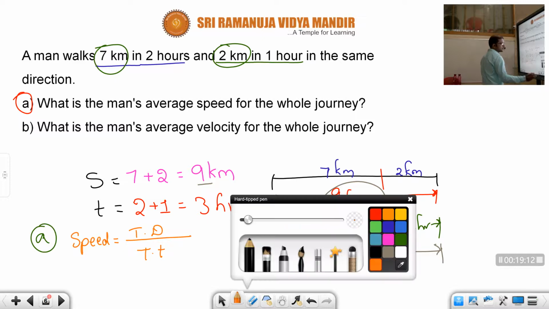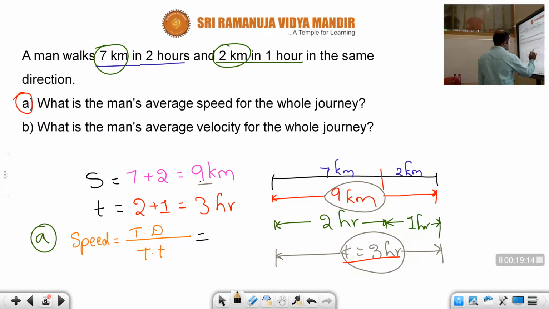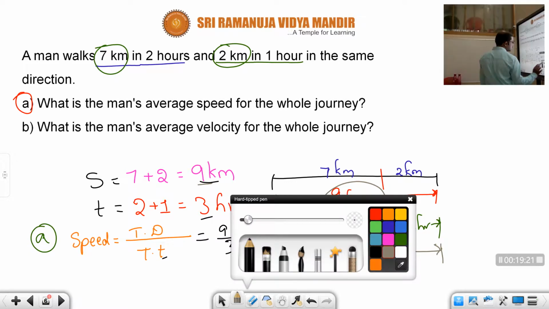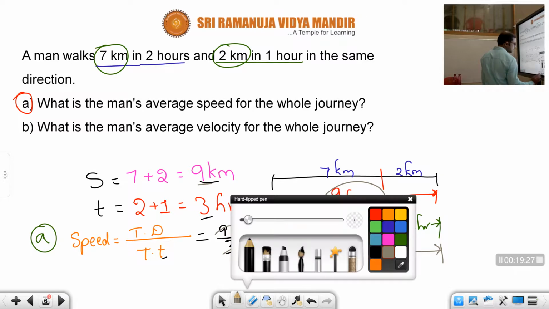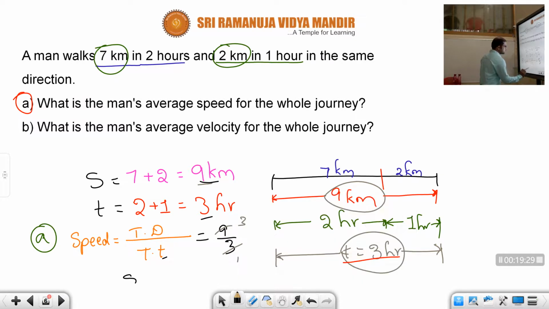What is the total distance, children? 9, by what is the total time, children? 3. So do cancellation, children. 3 1s are 3, 3 3s are 9. So what is the speed, children? Speed is 3.